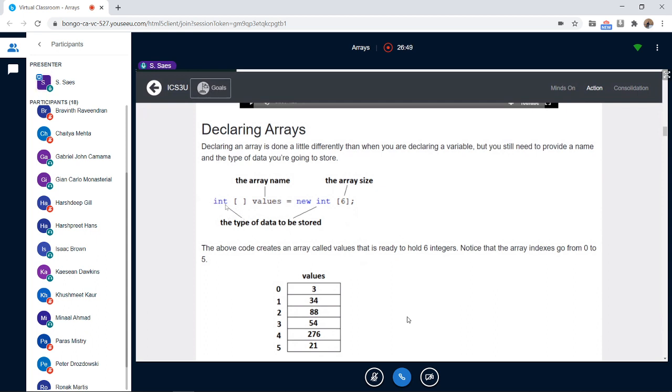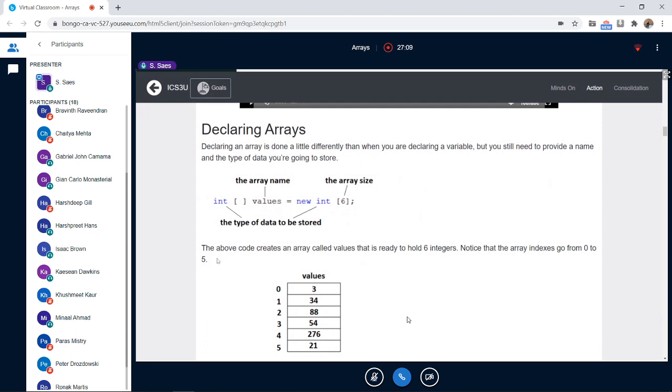So that is the meaning of this line. We are telling the computer to create an array of 6 numbers, but there are no numbers in it yet. The computer just creates 6 empty boxes in its memory.